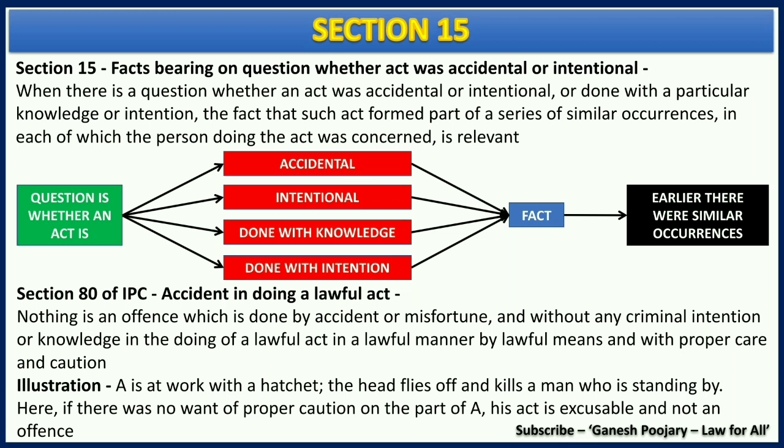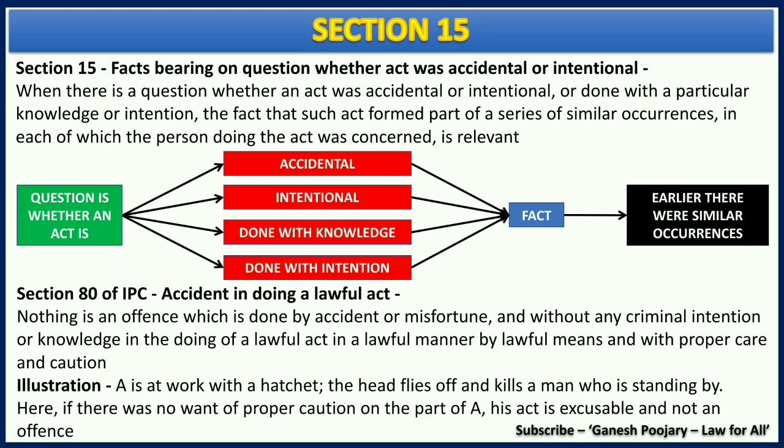What does section 80 say? Section 80 of the Indian Penal Code says accident in doing a lawful act is not an offense. It says nothing is an offense which is done by accident or misfortune and without any criminal intention or knowledge in the doing of a lawful act in a lawful manner by lawful means and with proper care and caution.